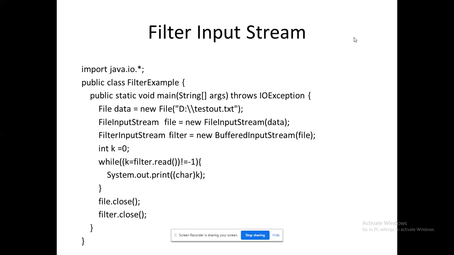So how am I displaying in the console? Using System.out.print. That is the one which is ready to display in my console window. So what is the job of my filter? While the data is traveling from buffer to console, the filter is like, assume that you are having a net, right?